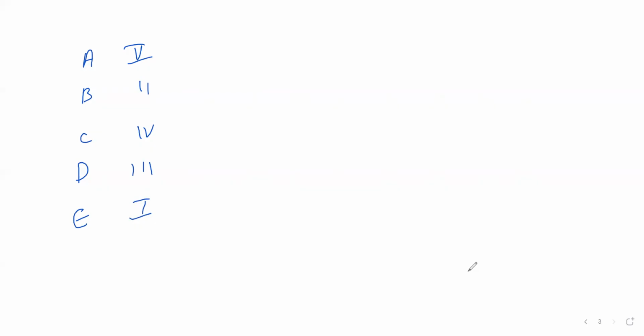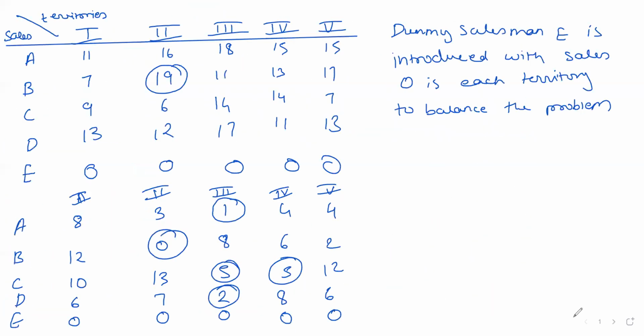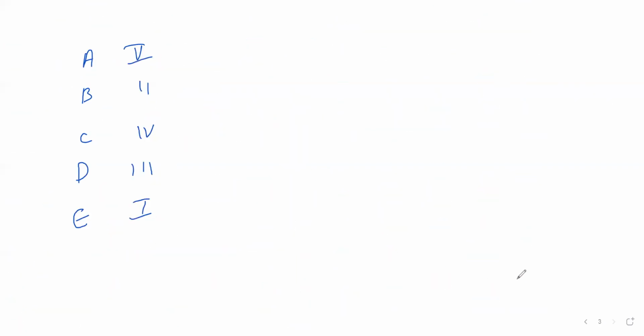Now that this has been assigned, we are supposed to find out the maximum sales. So we'll go to the sales. A5 is 15, B2 is 19, C4 is 14, D3 is 17, and E1 is 0. So I'll write down the sales in front of them. It is 15, 19, 14, 17, 0. Total sales is 65 units, which is the maximum sale.